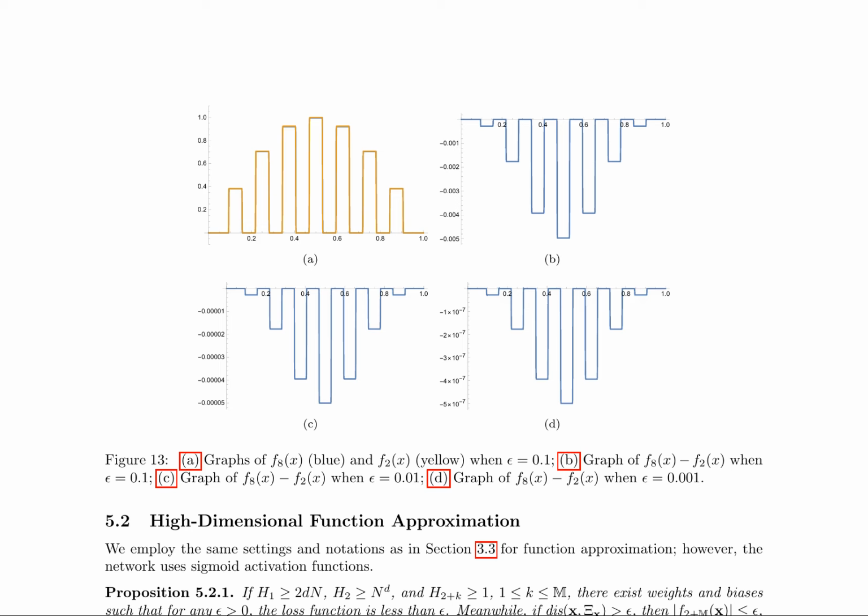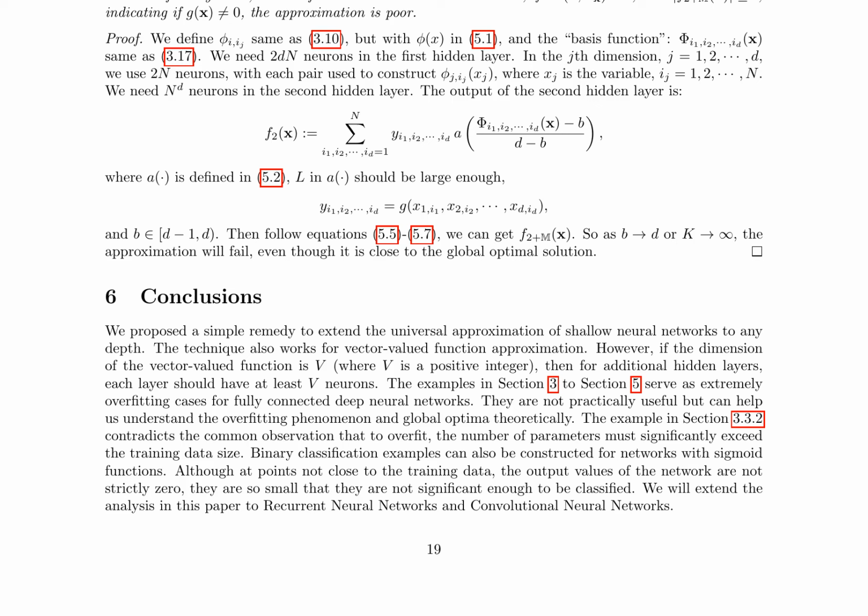This paper presents a new technique to extend the universal approximation of shallow neural networks to any depth. It demonstrates that with a specific choice of activation functions and weights, fully connected deep neural networks can approximate any continuous function on a compact subset of R^d. The proposed method works for vector-valued functions as well, requiring an additional hidden layer with at least v neurons, where v is the dimension of the vector-valued function.